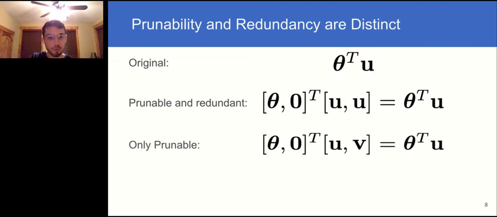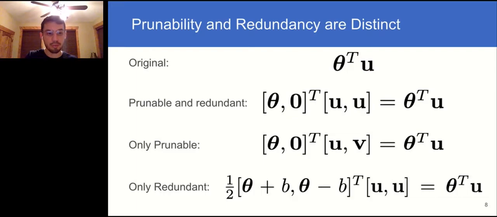Next, only prunability without redundancy could result from adding a bunch of new units, which we label V, as long as they have activations uncorrelated to the original ones and to each other, and then again making the new weights all zero-valued. And finally, only redundancy without prunability could be achieved by what we call a weight balancing trick. If we again duplicate all the units and all the weights, this time dividing by 2, and then add and subtract some large balancing term B, then when a unit is pruned, its output changes by an offset which is linear in B, which causes a large change to the network.